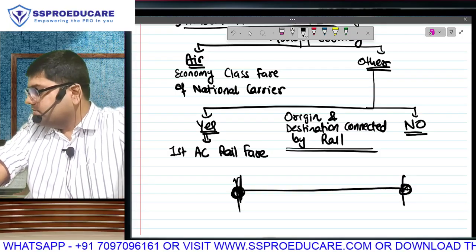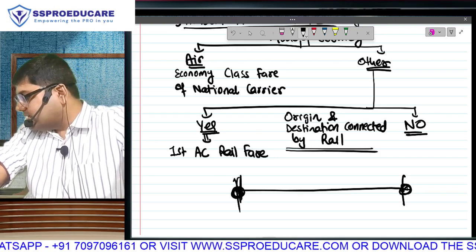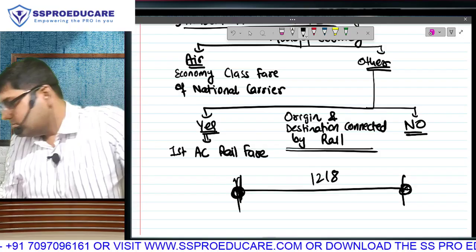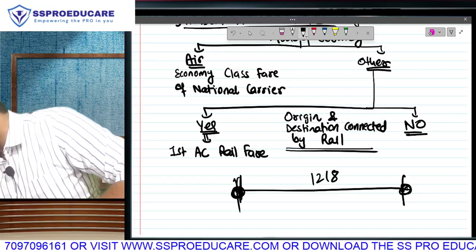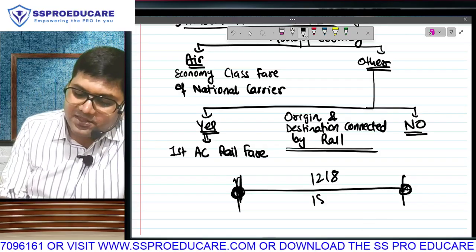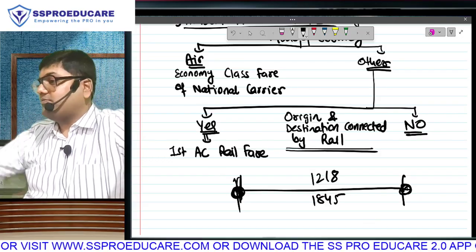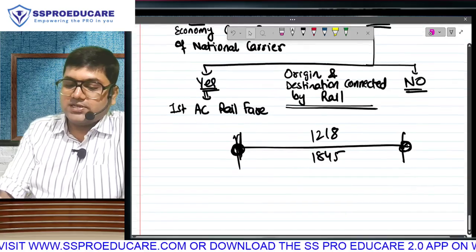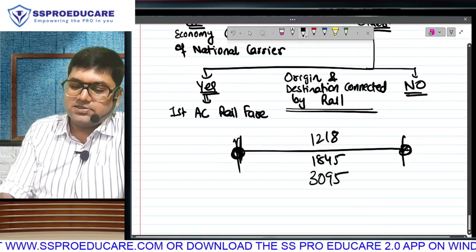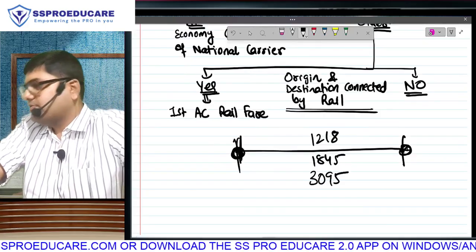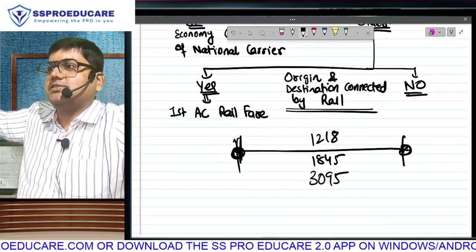AC will be expensive. 3-tier AC is 1218. Second AC is 1845. I am not even giving you round figures. I am giving you exact ticket price. First AC is 3,095 rupees per person. Exact prices I am giving. Of course, IRCTC charges and transaction charges I am not counting.